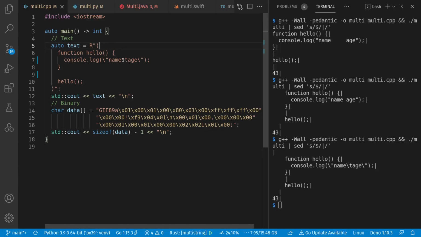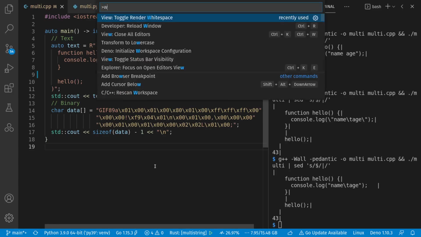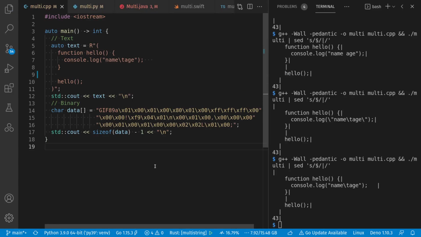And if you note carefully here, I had embedded a \t just to see what happens across the different languages. And inside of these raw strings, the backslashes now are taken as raw. And I may or may not have wanted that \t to be unescaped in my program. There's something else to watch out for perhaps as well. Say we had accidentally or purposely included some trailing white space. That includes a potential indentation I already had here. I can't see it in my program source visually, but it's definitely there and affects the output of my program. So for today, let's turn on white space so we can see the effect. These kind of decisions might impact your programming language design as well.